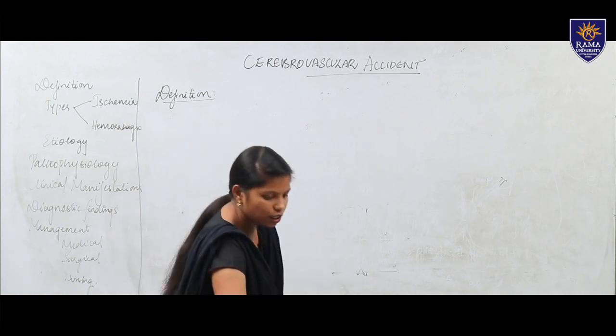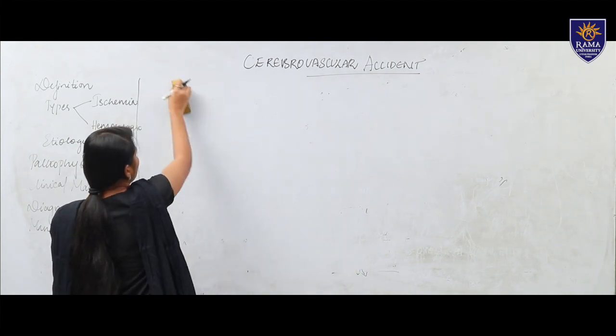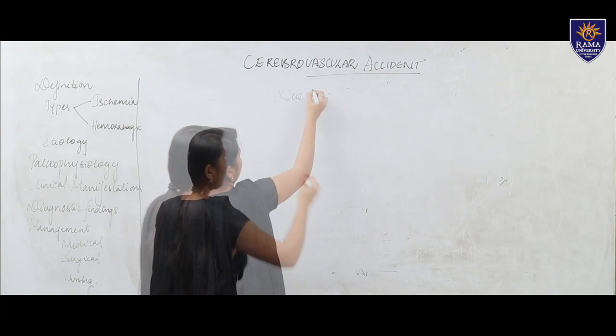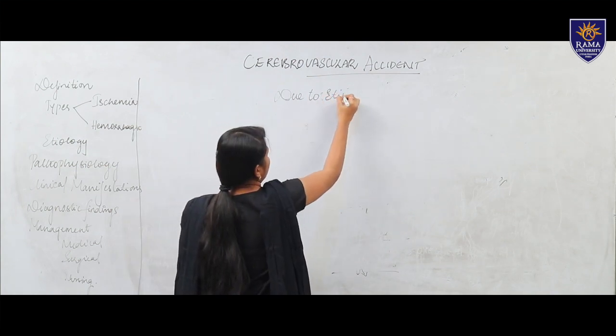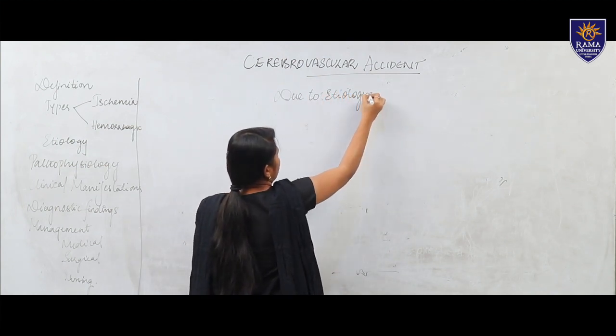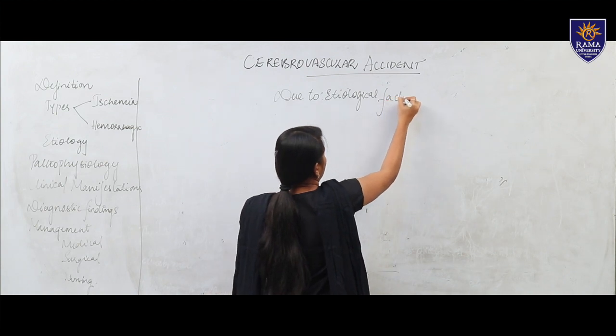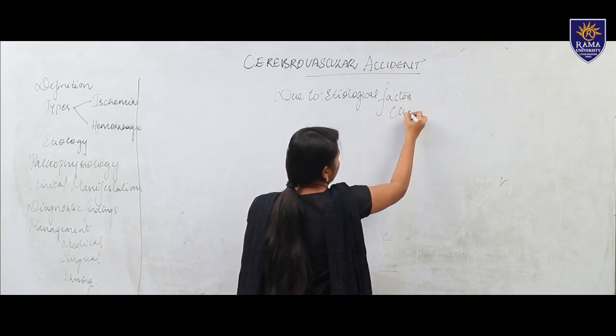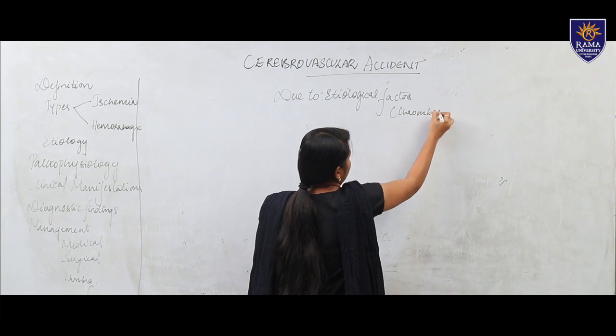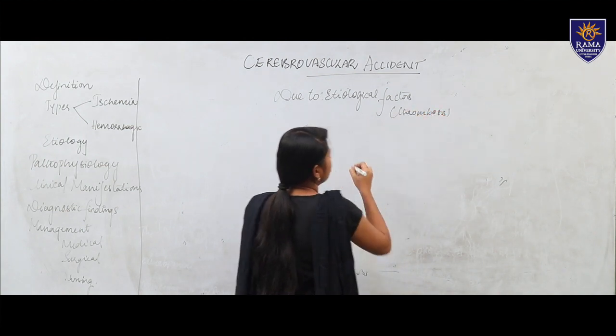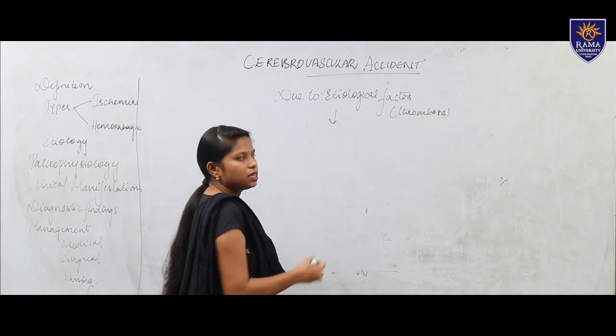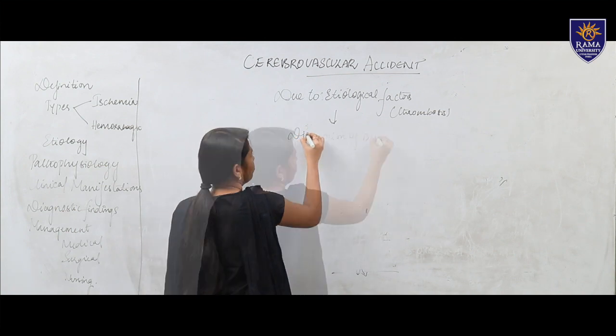So, we can see here, due to etiological factors like thrombosis or thrombotic clot, there is a disruption of blood supply.